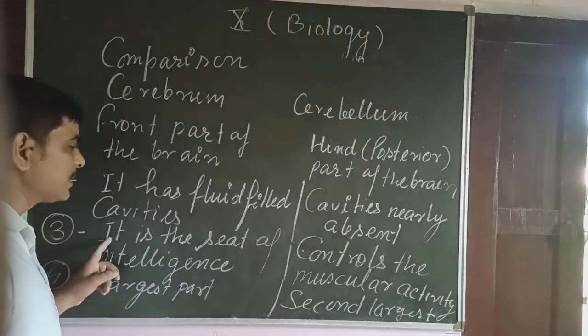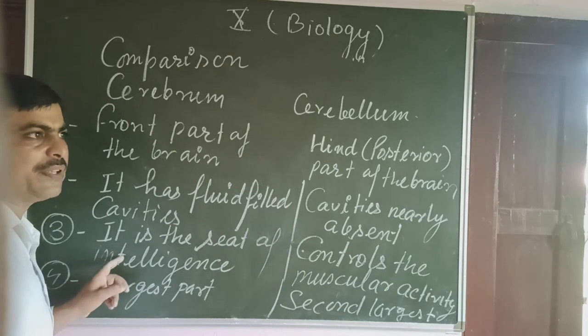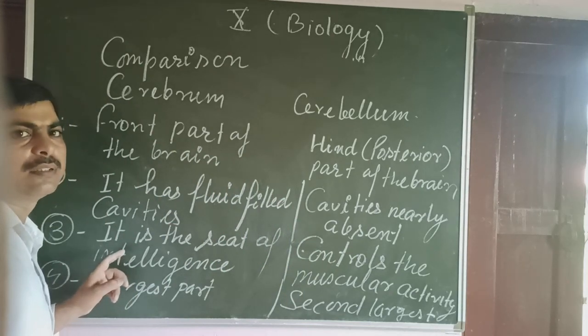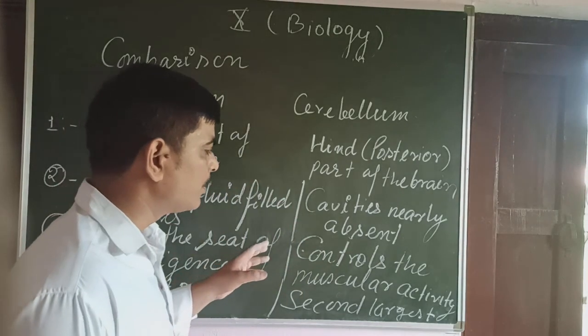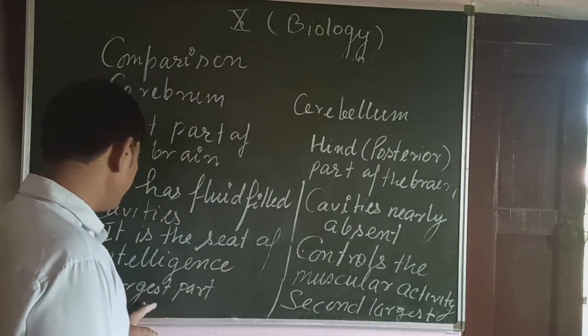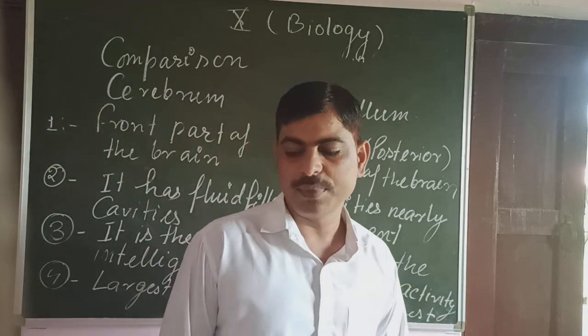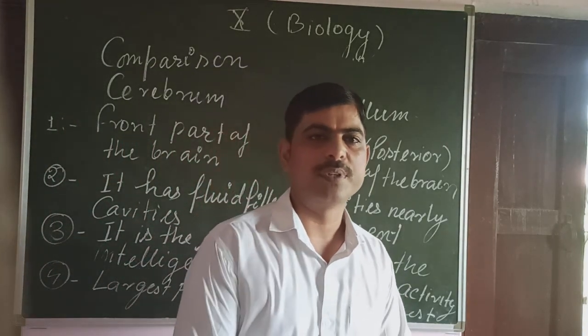Next is, it is the seat of intelligence, learning, speech, thinking, etc. Why? This controls the muscular activity. The cerebrum is the largest part of the brain, while cerebellum is the second largest part of the brain.